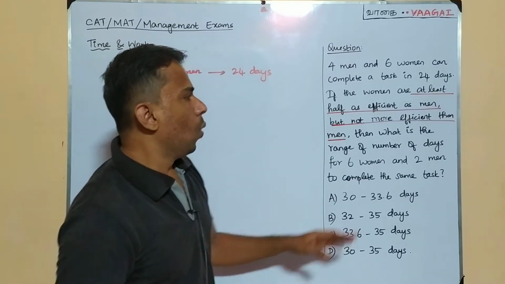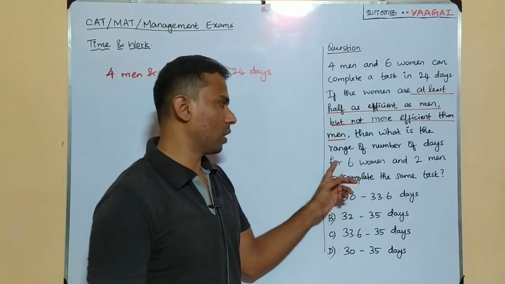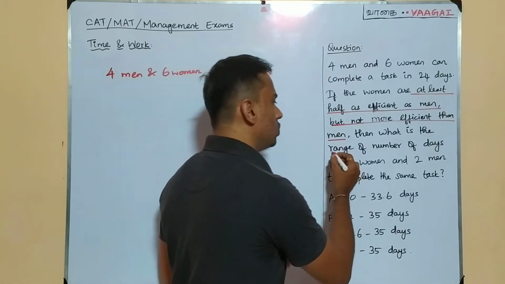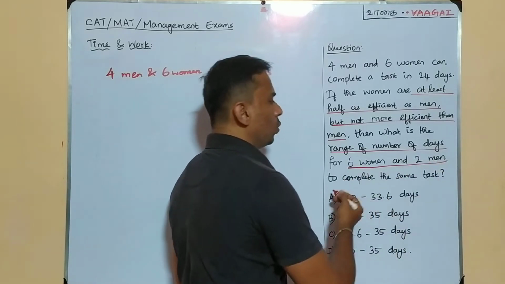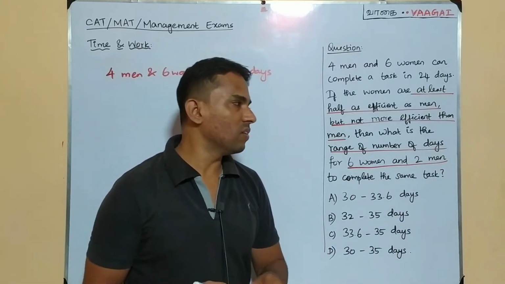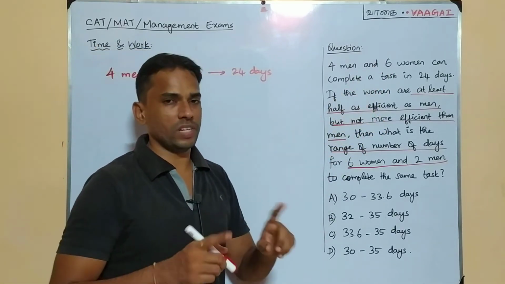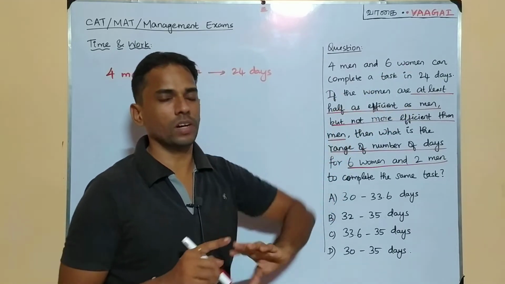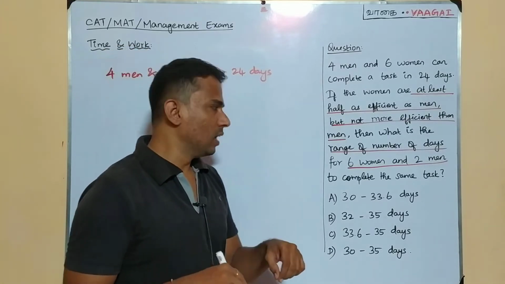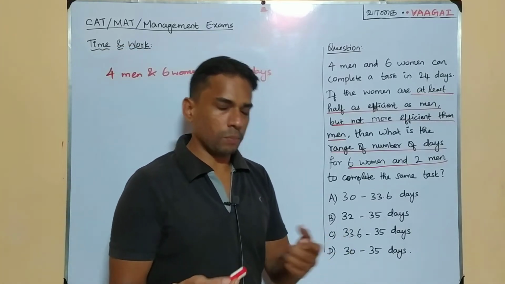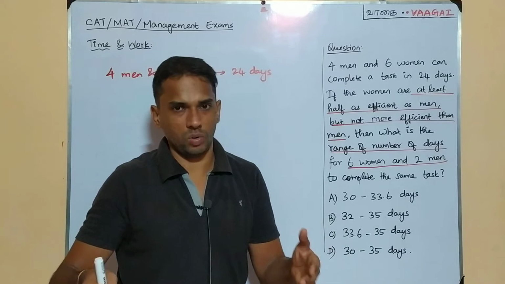So then what is the range of the number of days? We are asked to find the range of the number of days for 6 women and 2 men to complete the same task. So what is the condition? This condition is given, comparing the efficiencies. Then what we have to find is the range of the number of days: minimum how many days and maximum how many days. That range is what we are asked to find.